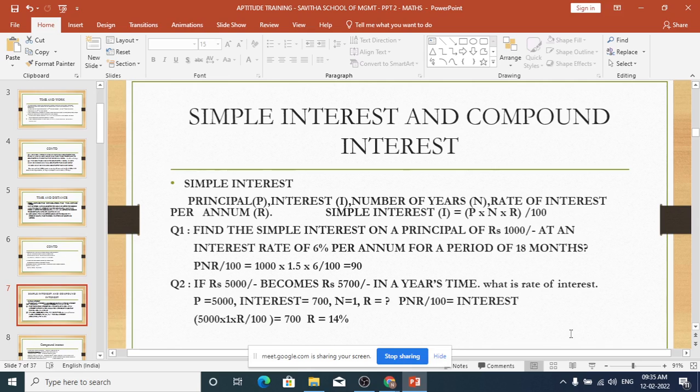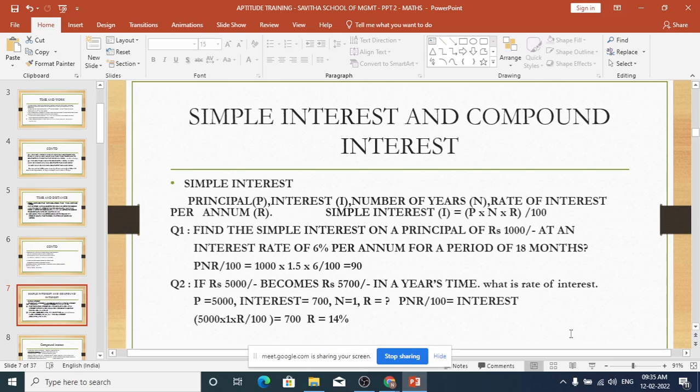So simple interest. Here, what are the parameters we know? There is a principal, asal in Tamil. Then there is the interest, that is called vatti. And how many years you put in a deposit or give a loan, that is the number of years. And then the rate of interest, that you will pay on the principal. So P, I, N and R, these are the parameters we have. And simple interest I is equal to PNR by 100, P into N into R by 100. This formula we have studied in school.